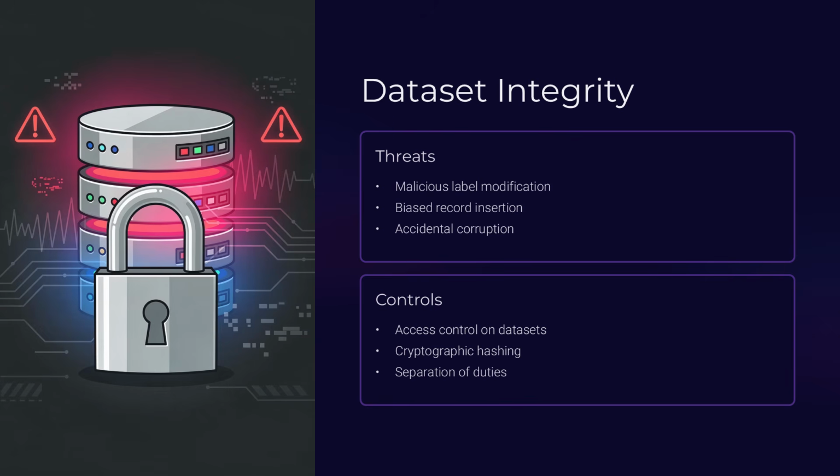To preserve dataset integrity, you must implement access control on raw and processed datasets, cryptographic hashing for dataset verification, separation of duties between data engineers and model trainers, and continuous integrity monitoring. Integrity controls protect the foundation upon which intelligence is built.